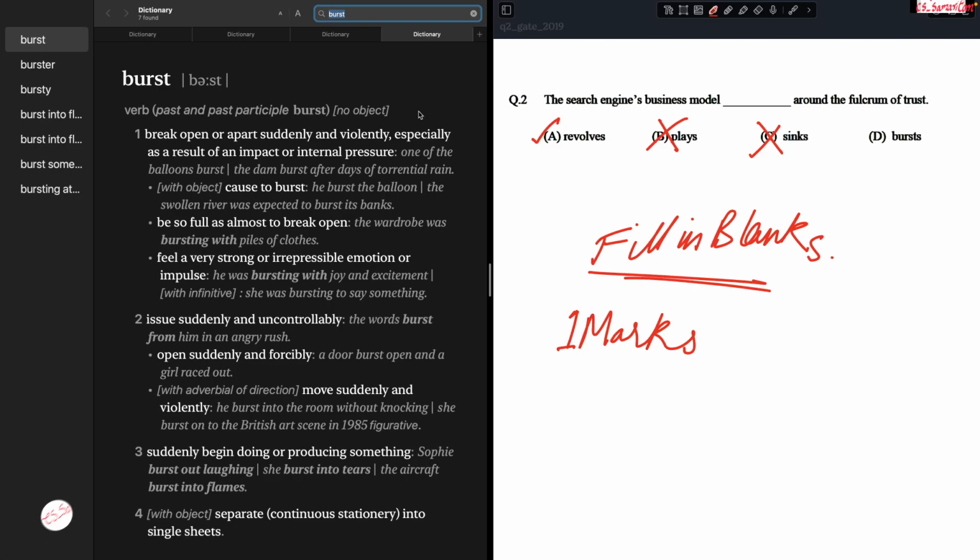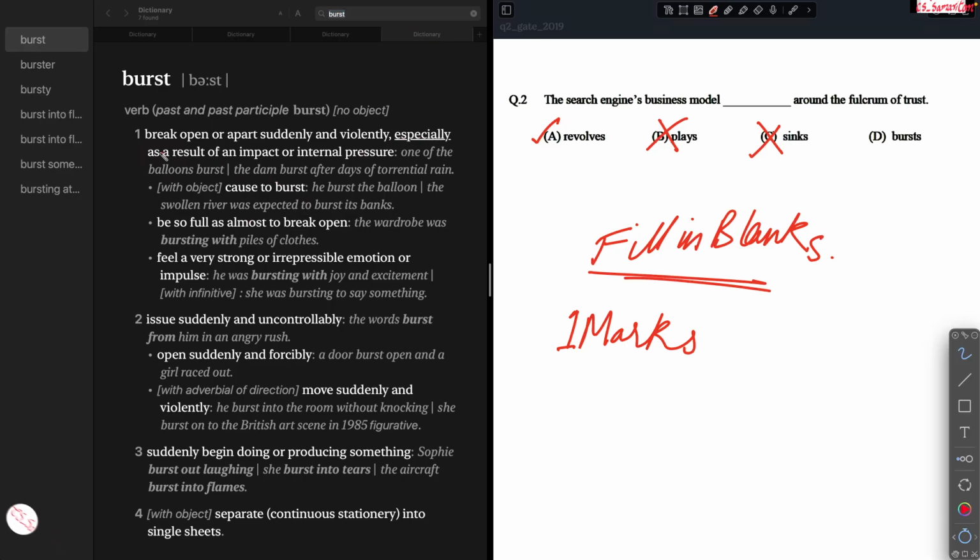Let's see the last one, burst. What does this mean? Break open or apart suddenly and violently, especially as a result of impact or internal pressure. Be so full as almost to break open. Feel a very strong or irrepressible emotion or impulse. So is a search engine's business model going to burst, to have an irrepressible emotion?